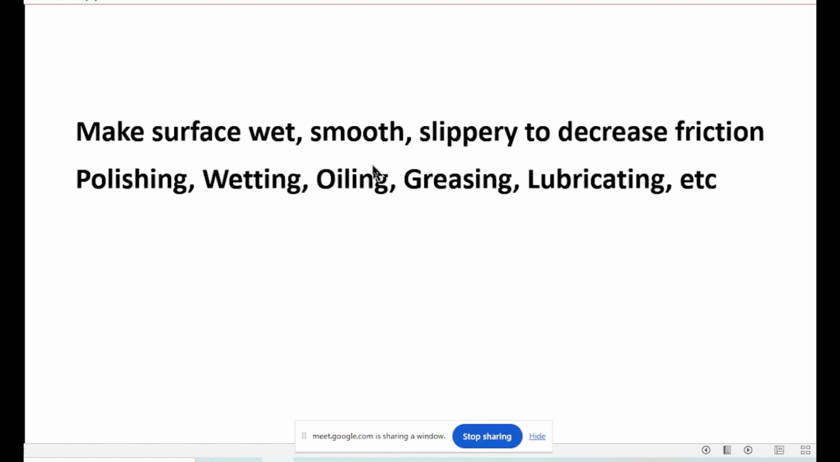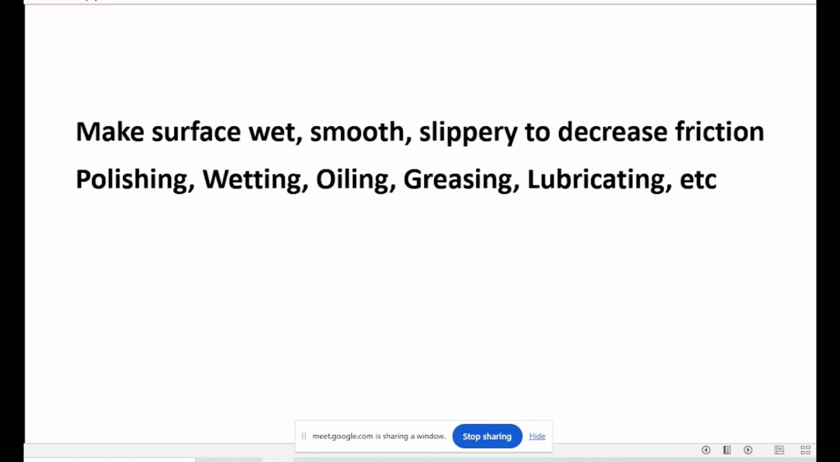If you want to decrease the friction, the methods are either you polish them, or you put water or something to wet them, or apply oil or grease. Then it will be smooth and slippery and the friction will be very low. Right? There are cases when you want to decrease friction, and cases when you want to increase friction. Because friction is both good and bad, you saw. Sometimes friction is very good. Sometimes friction is a problem.